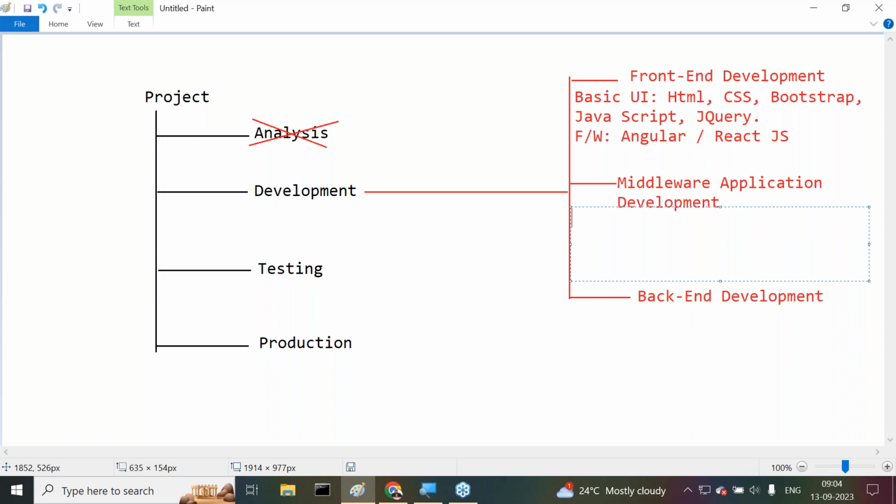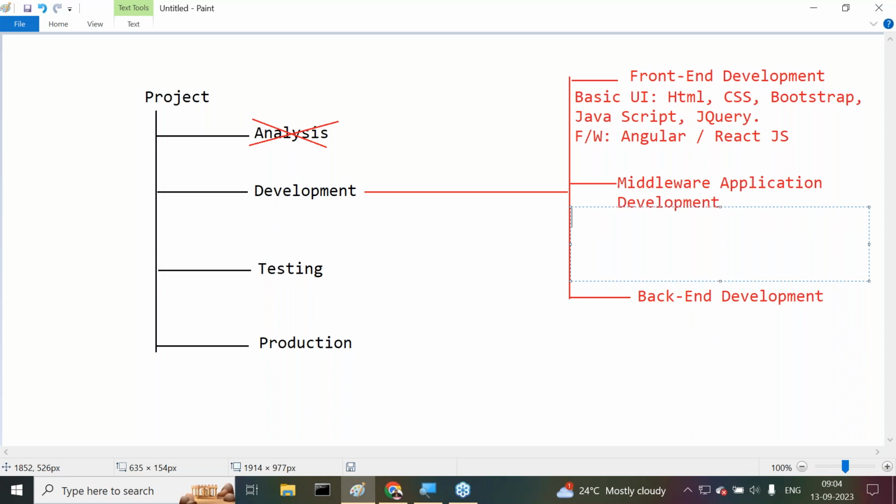What are the various technologies we require for middleware application development? Java is one, maybe Python is another, maybe .NET is another, and so on. We can use Java, Python, or .NET. Depending on your requirement, we can select any of these technologies.